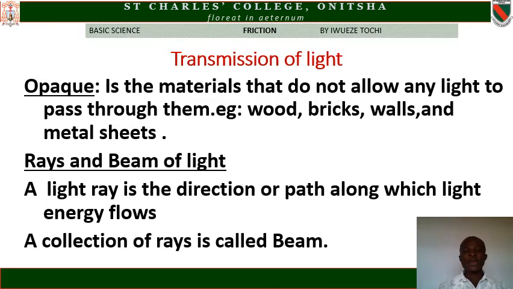Rays and beam of light. A light ray is the direction or path along which light energy flows. A collection of rays is called a beam.